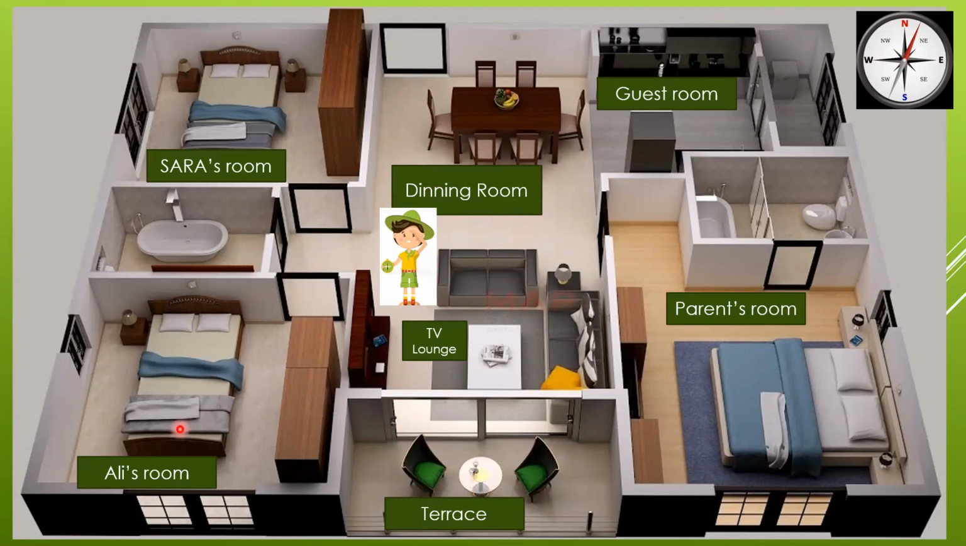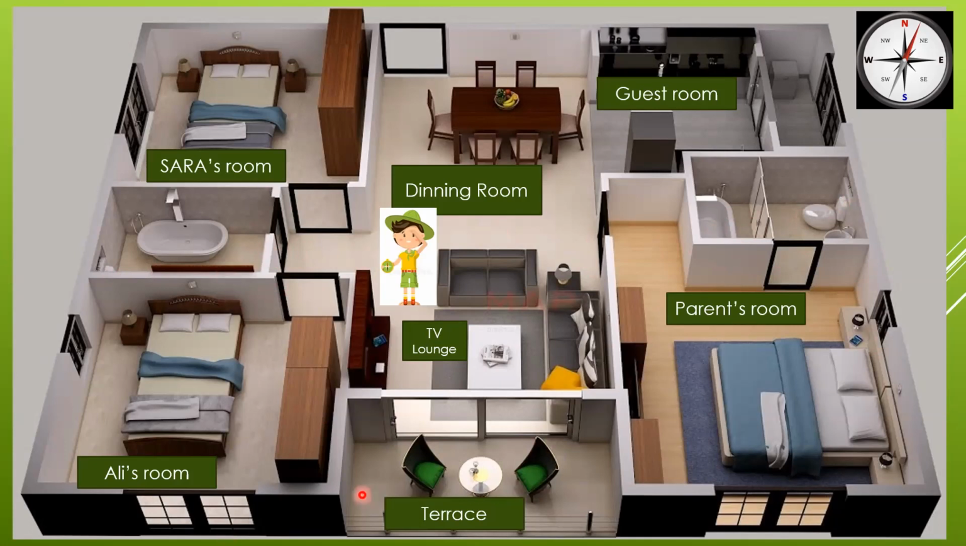Where is Ali's room? Yes, Ali's room is over here between south and west. So it means Ali's room is in the southwest. What about Sarah? This is north, this is west. So Sarah's room is in the middle, so it is in the northwest. What about the parents' room? You can say it's in the southeast. Now the parents' room's washroom is in the east, and the washroom of Ali and Sarah is in the west.